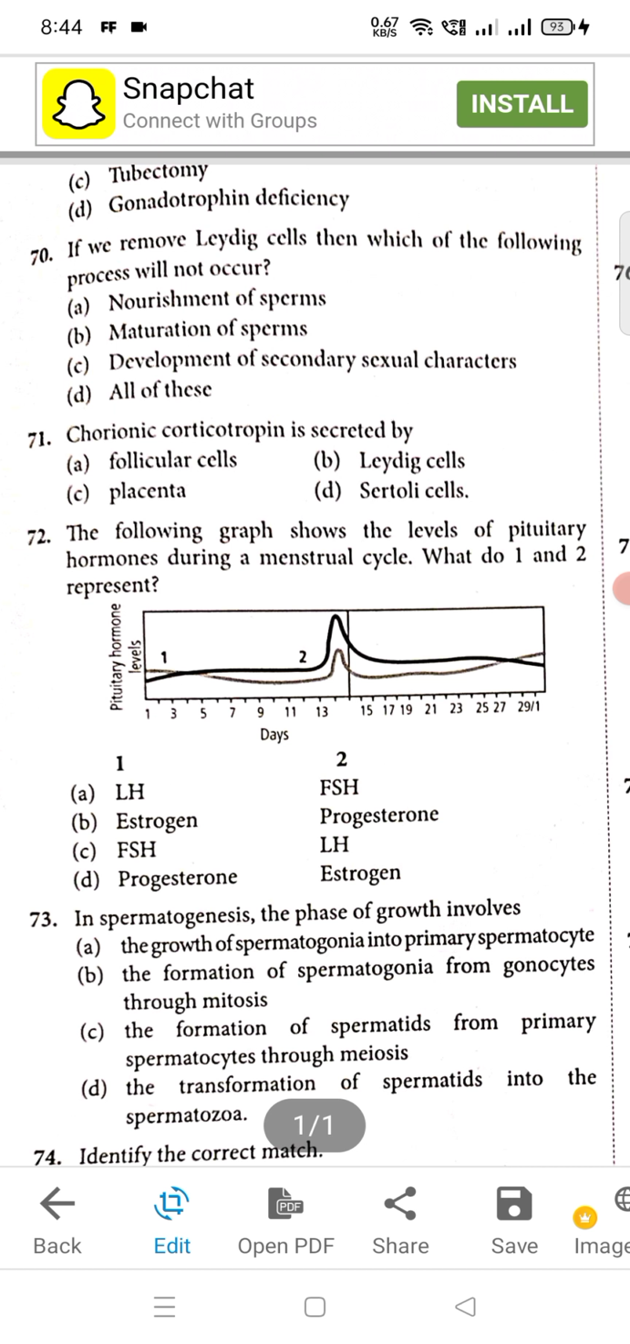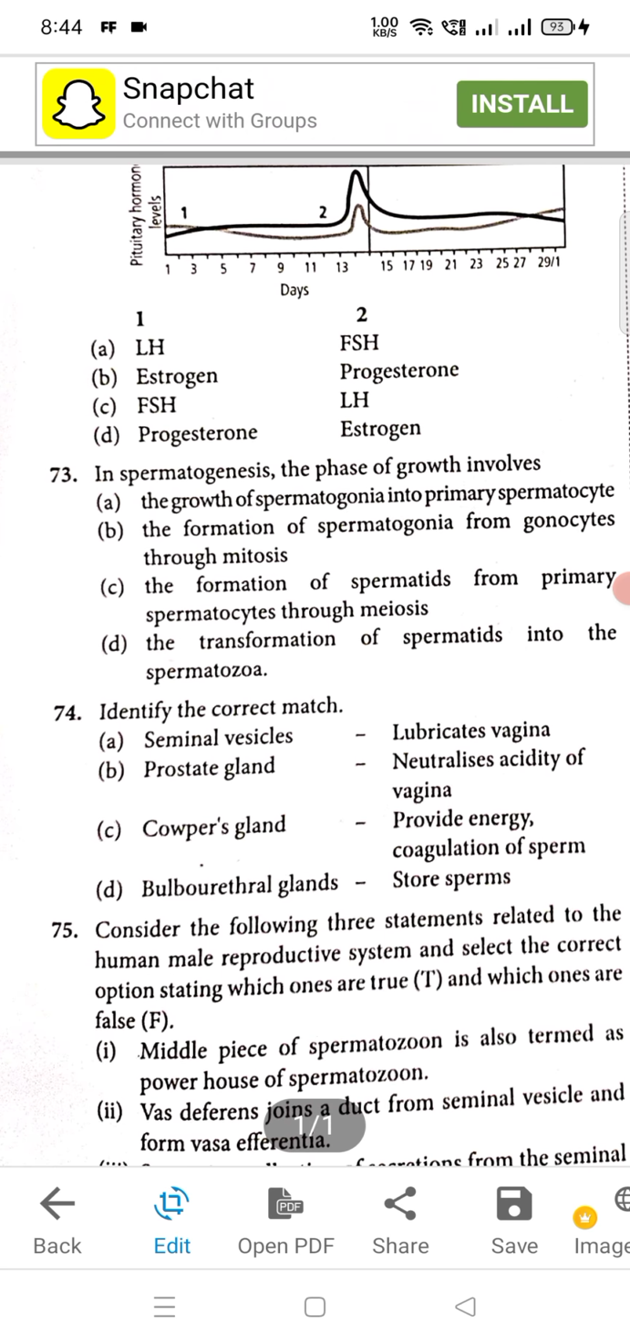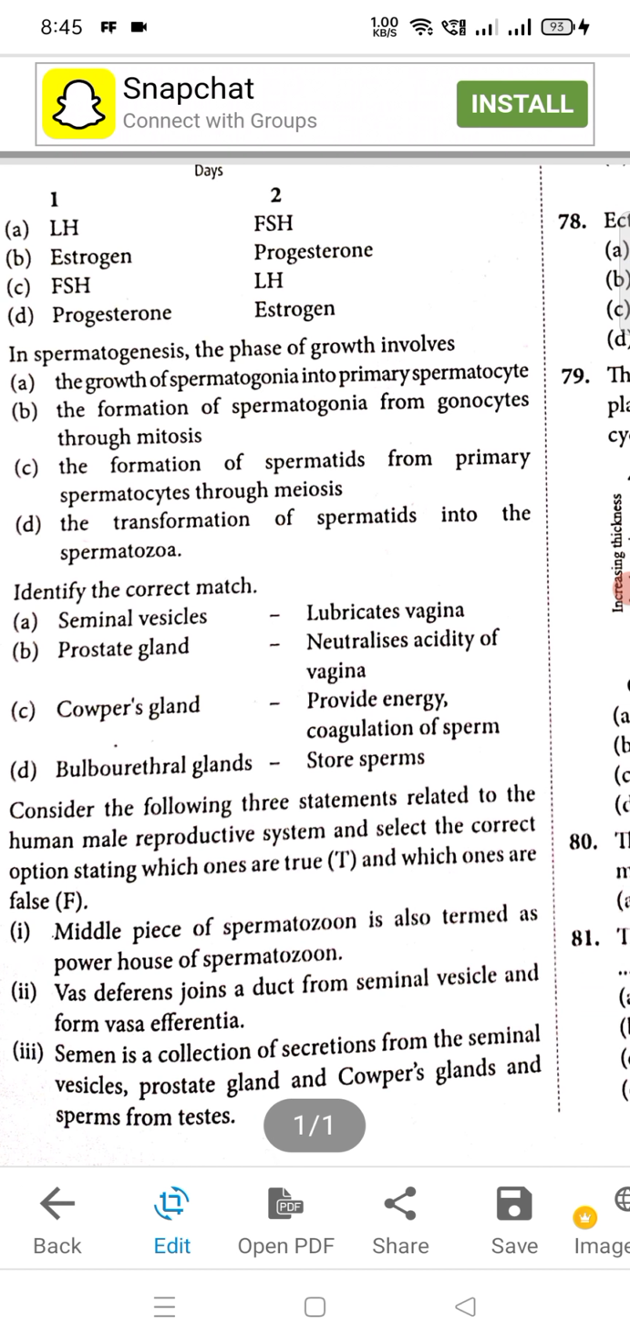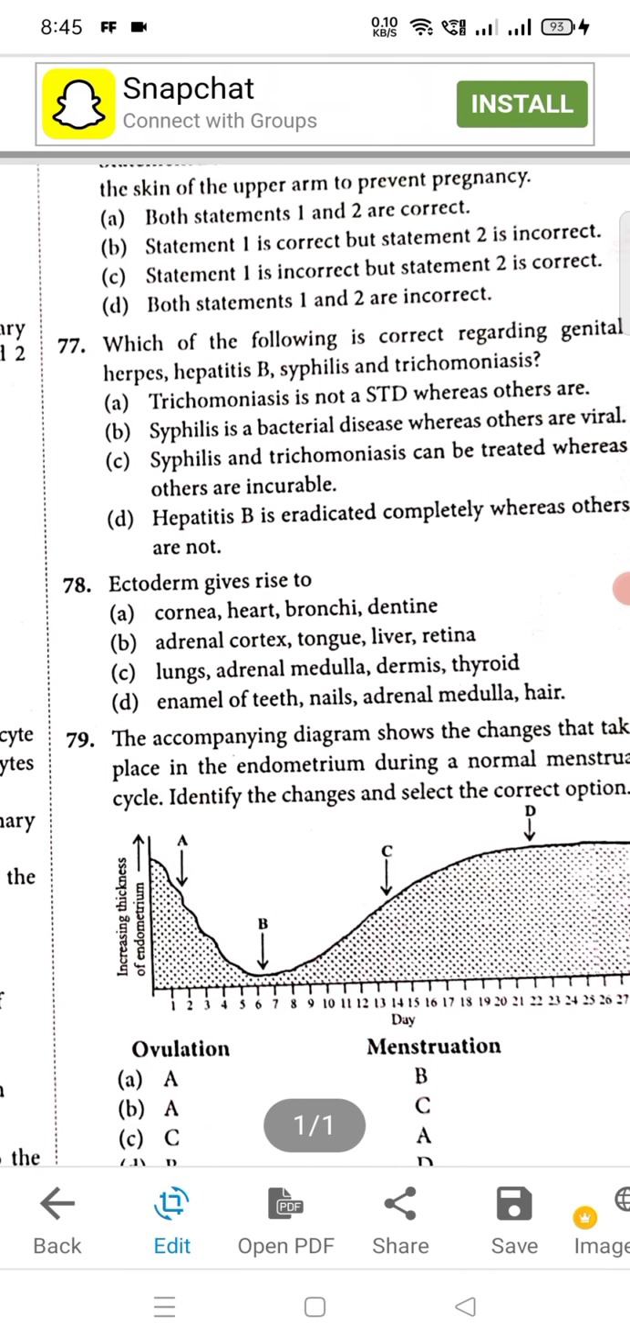Now 71, C will be the right option, placenta. 72, straightaway C option is correct. 73, A will be correct. 74, again B will be correct. 75, A will be the correct option.